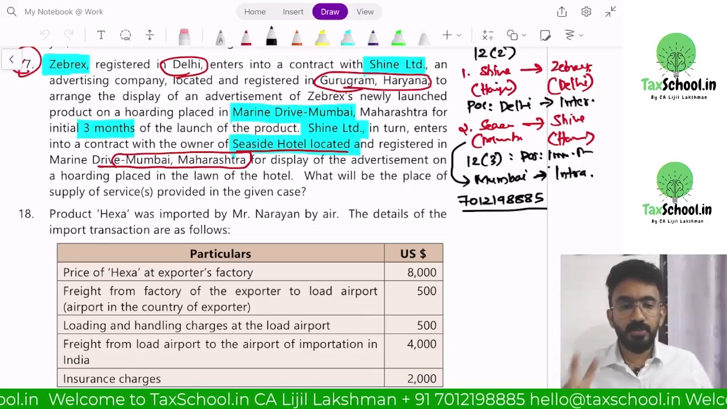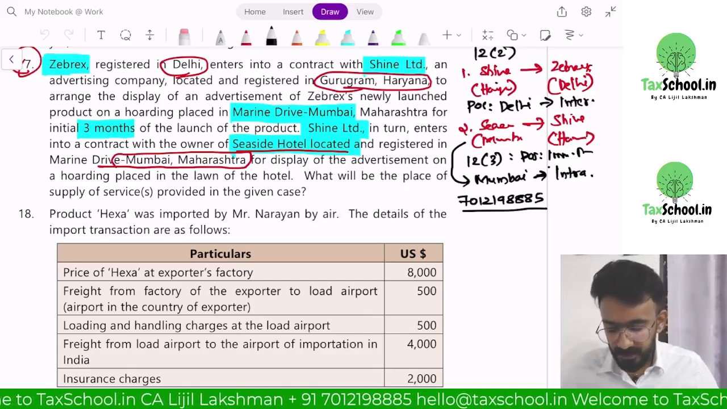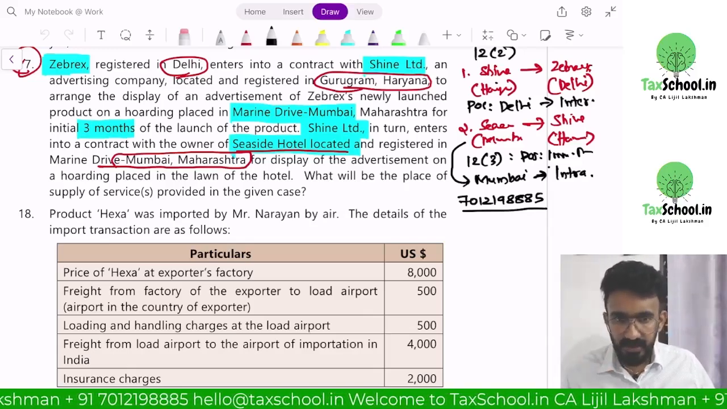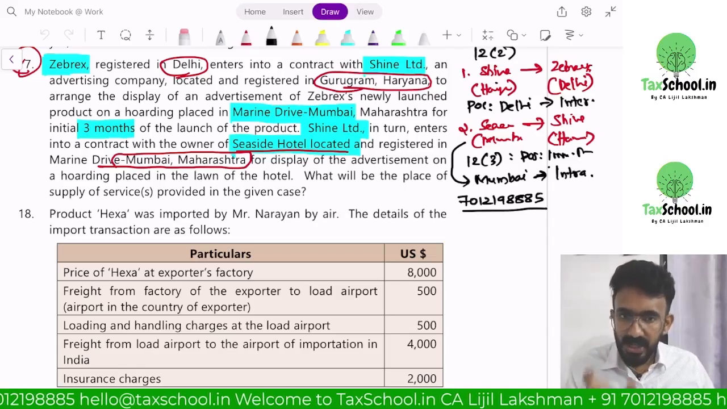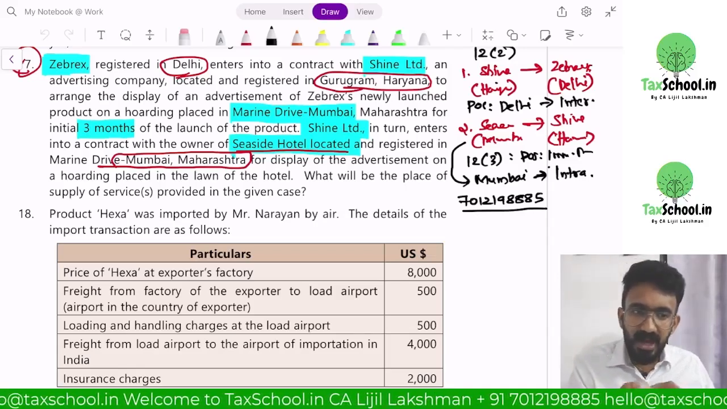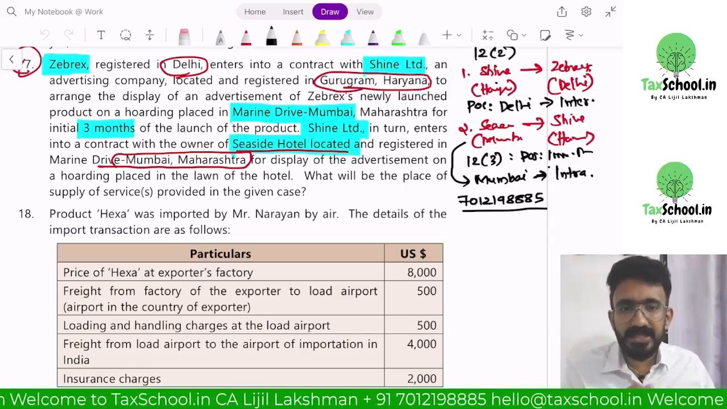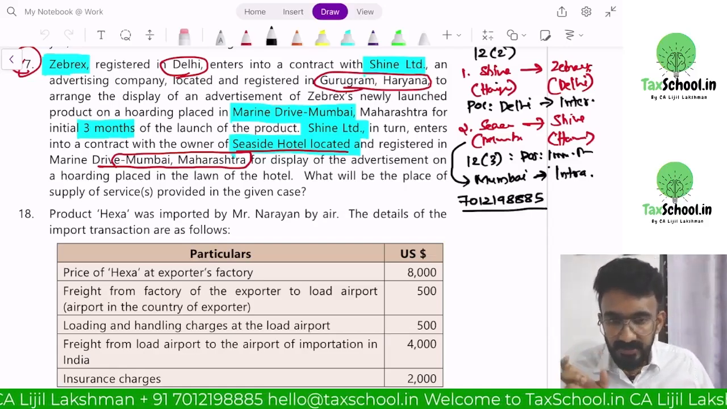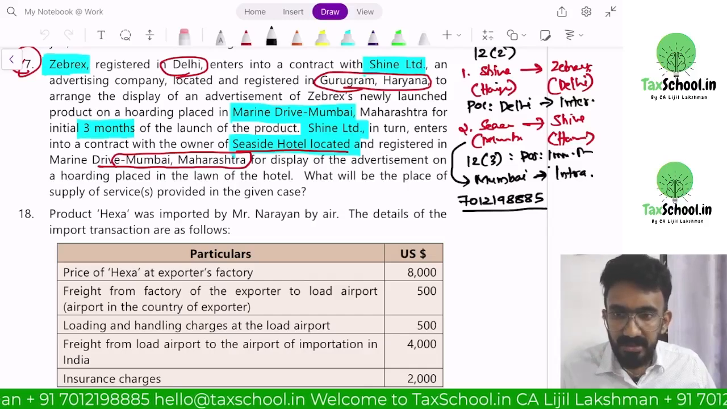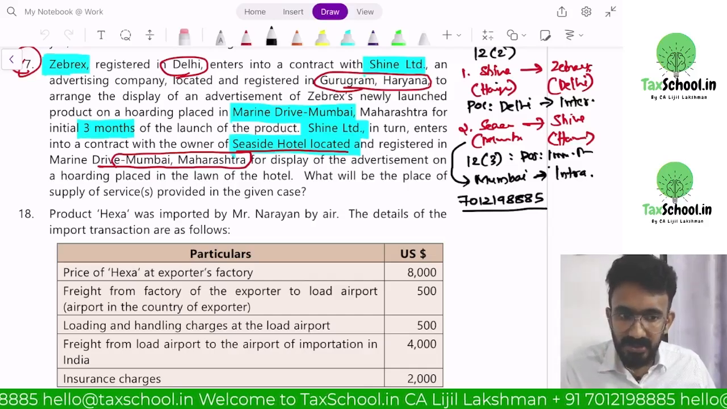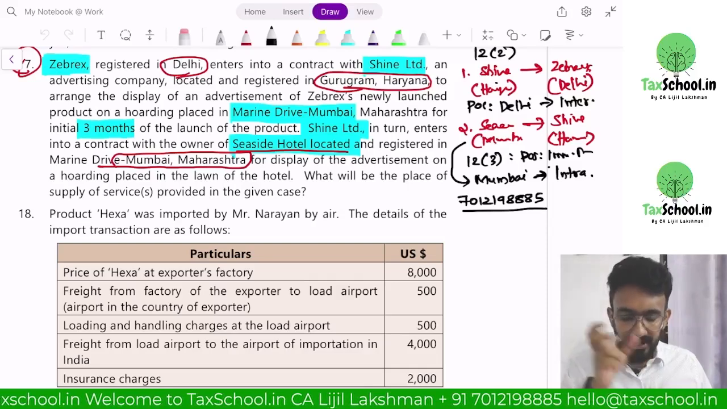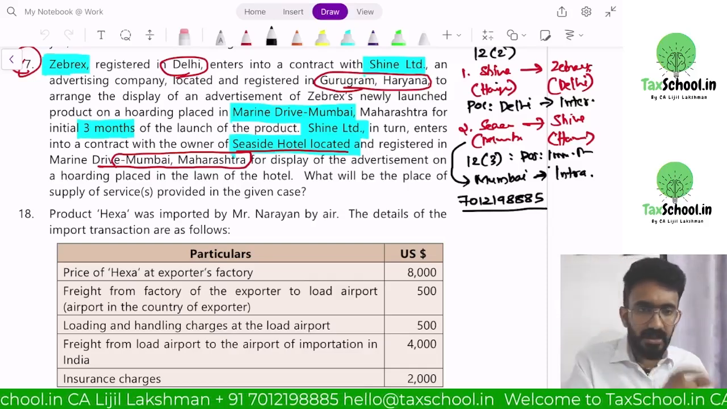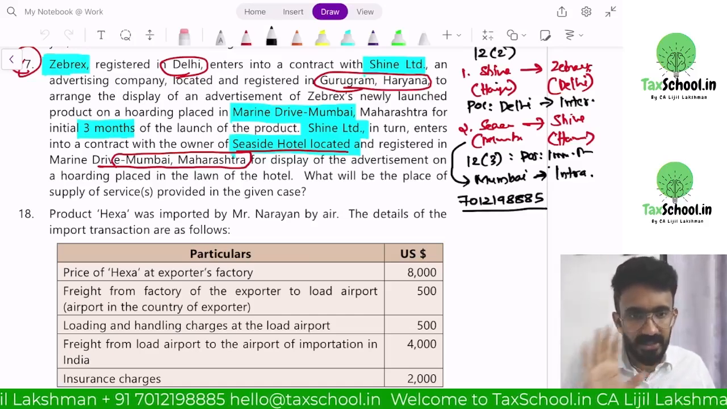So they're saying there will be 2 contracts here. First one, Zebrex is like the natural ice cream. They are getting services from Shine, the advertising company, like 0 Degree, the advertising company. That will be under 12 subsection 2. The place of supply would be the location where the company is registered, location of recipient. Here the recipient is registered in Delhi. So supplier is in Gurugram, recipient is in Delhi, 2 different states, it will be an interstate supply.